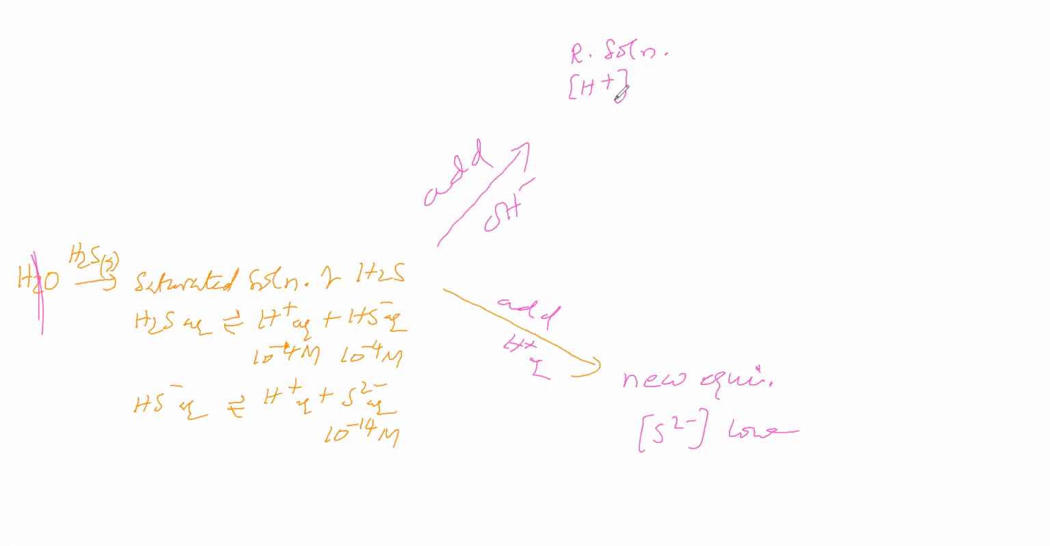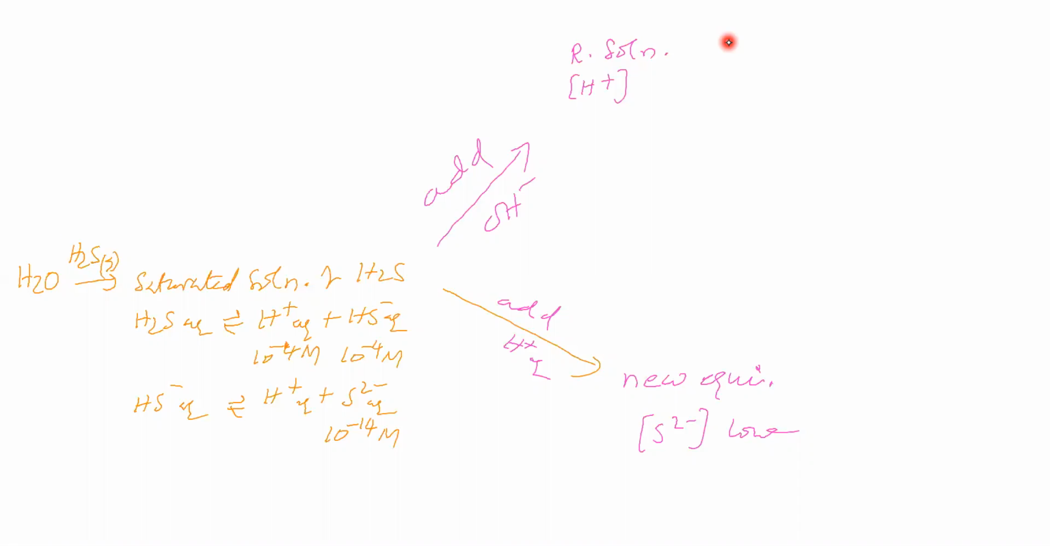Here we have taken water. To this we have passed H2S gas. We got a saturated solution of H2S. To this solution, if you add acid, we are getting a new equilibrium. In the new equilibrium, the concentration of sulfide is lower when compared to this. Okay, this point is over.